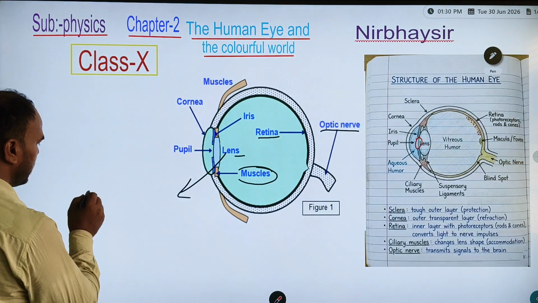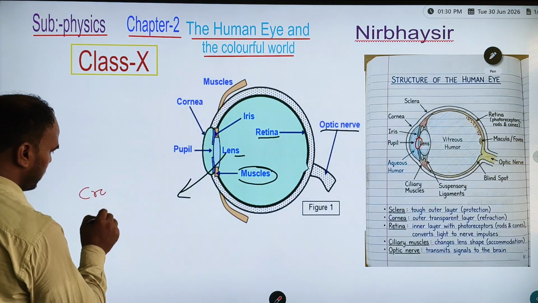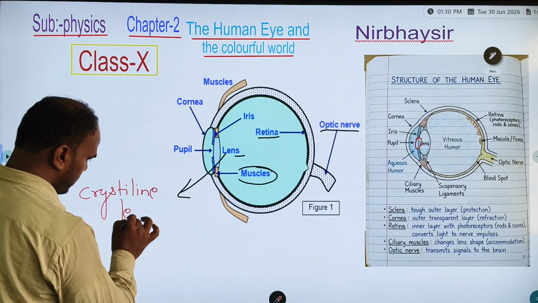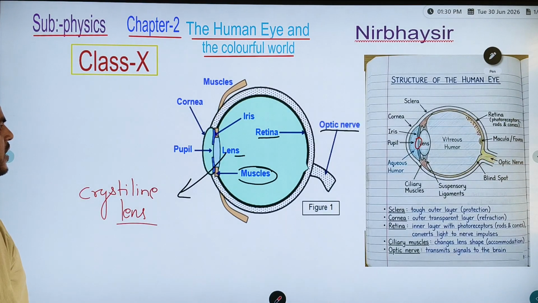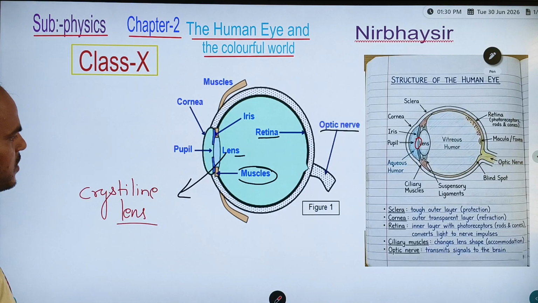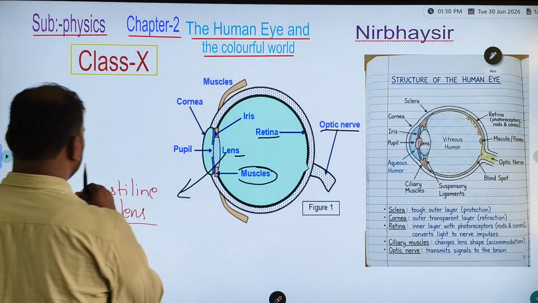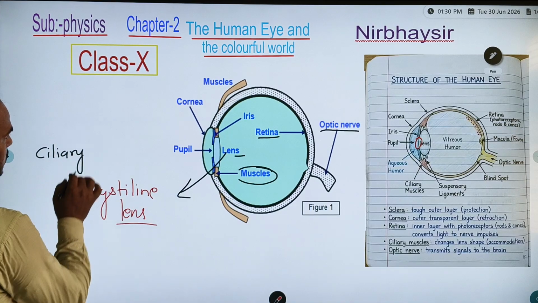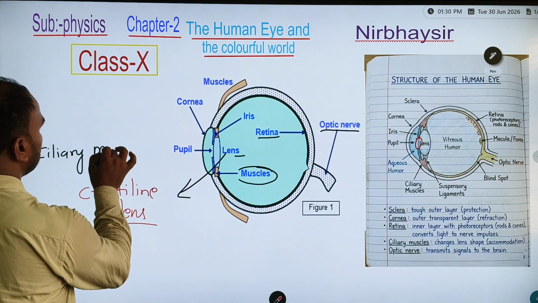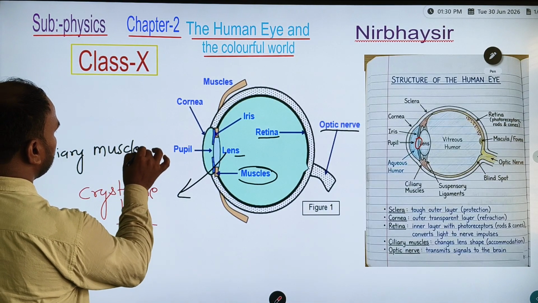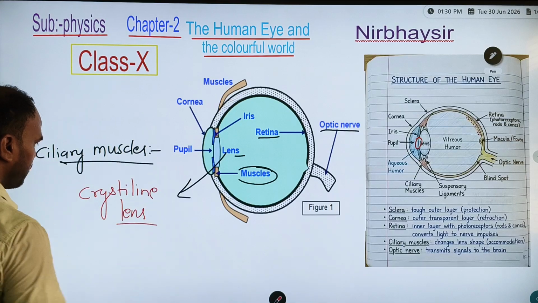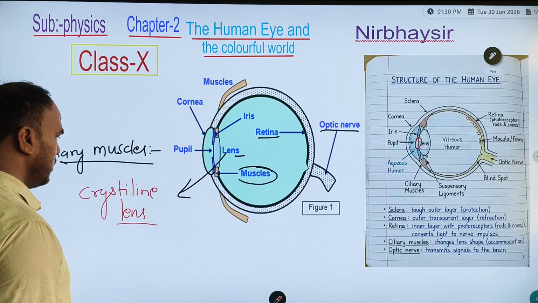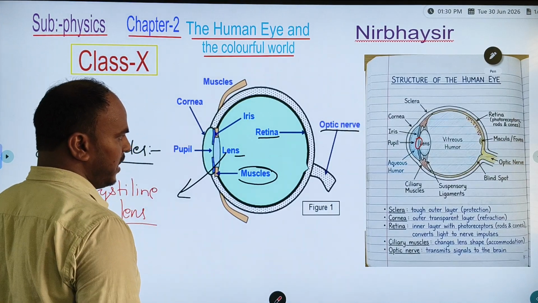Children, the ciliary muscles hold the lens with the help of the suspensory ligament.